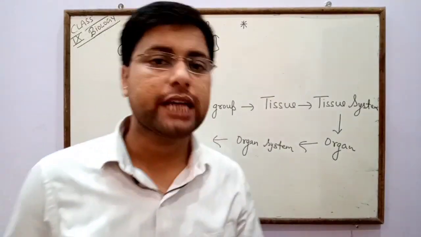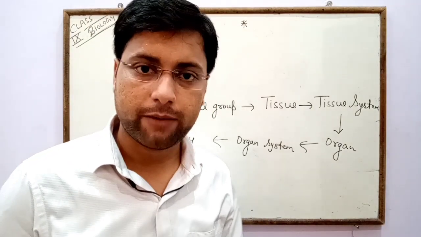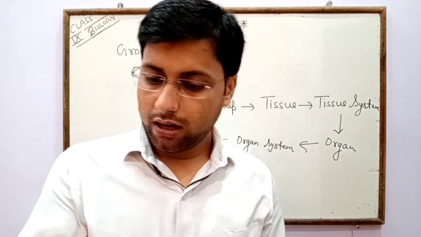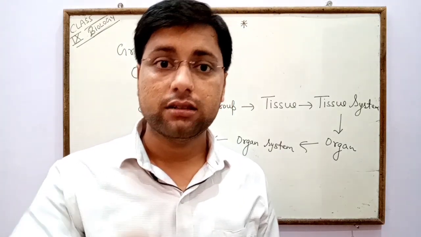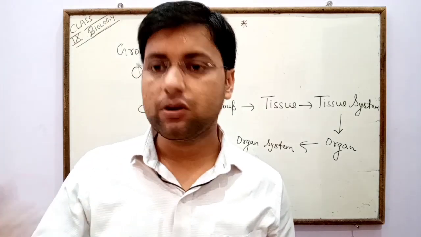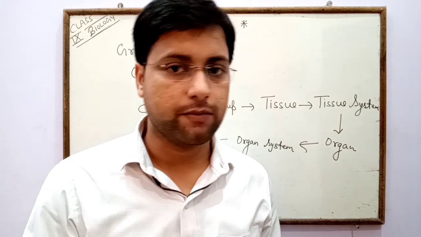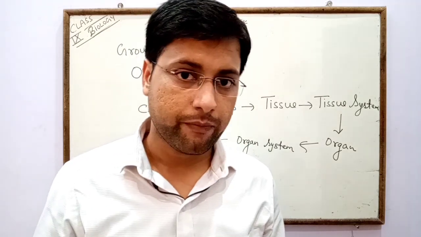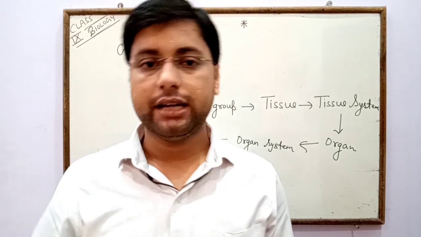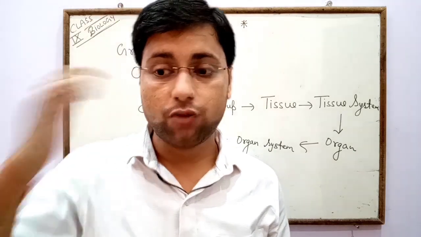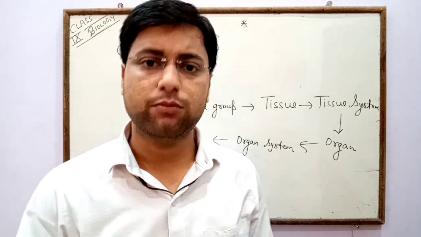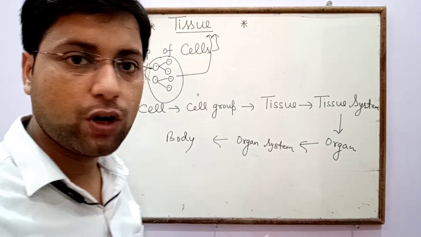There are many types of organs present in an animal body. In the human body, lungs, heart and kidneys are the organs present inside the body, and these organs form different organ systems. Lungs form the respiratory system, the heart forms the circulatory system, kidneys form the excretory system, and the stomach, intestine and esophagus form the digestive system, and there is the nervous system. So there are many systems in our body, and those systems form the body.